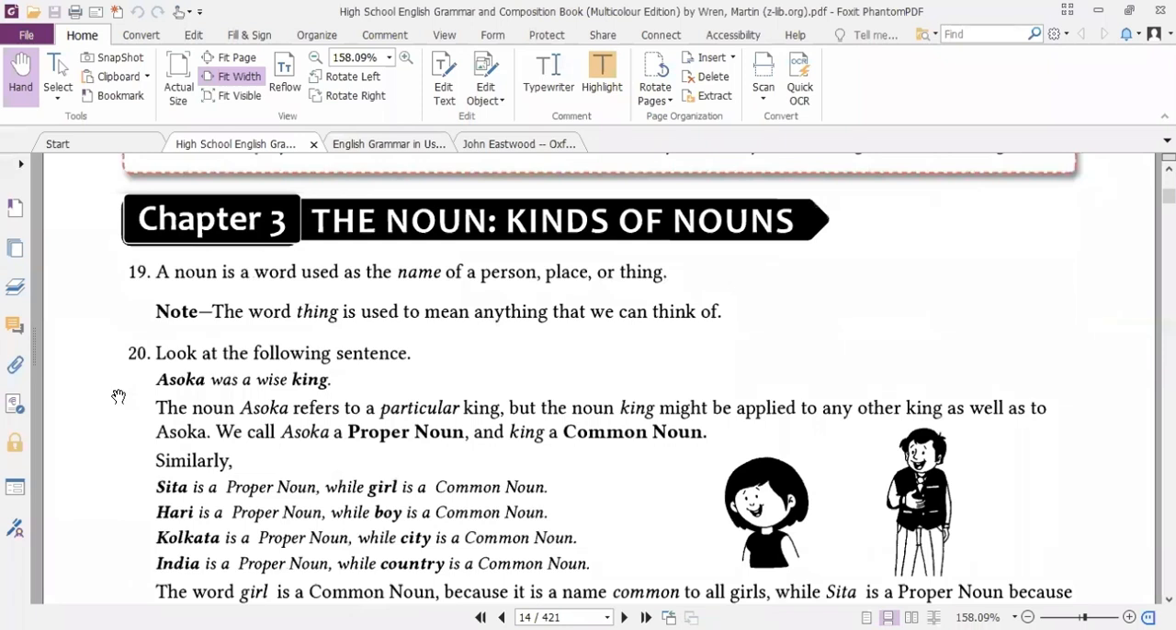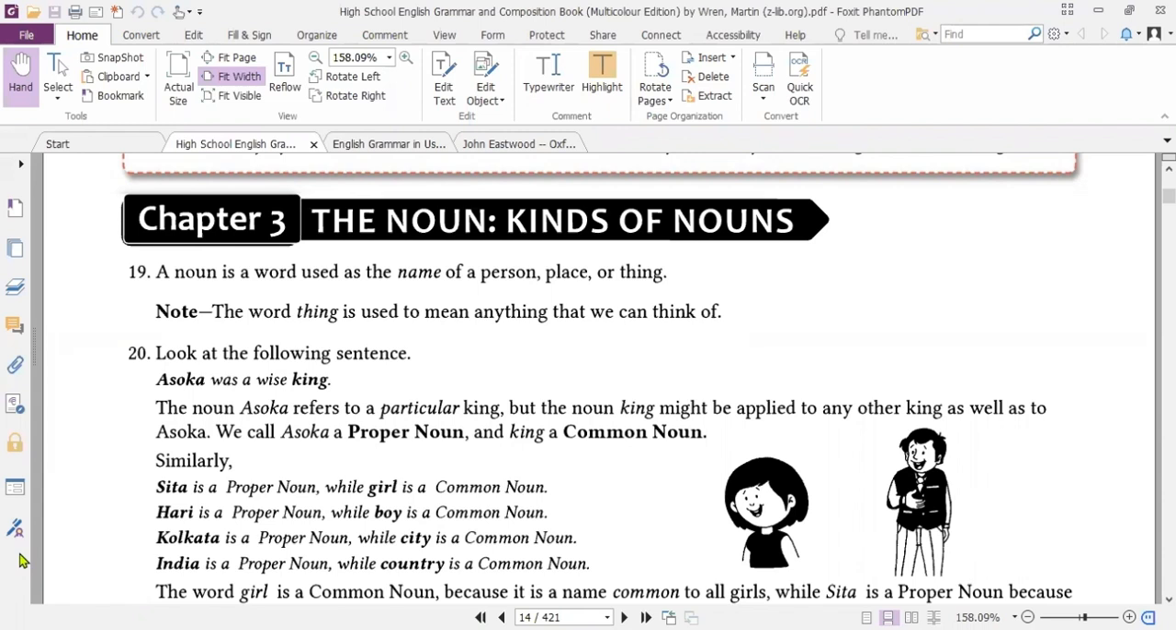The first thing that we have to deal with in the next category is the noun and the kinds of noun. Noun, as you know, बचपन से ही हम पढ़ते आ रहे हैं, name of the place, person or thing. किसी शख्स, जगह या चीज के नाम को noun कहते हैं. So yes, the definition remains the same. A noun is a word used as a name for anything, for any place, for any person, for any individual.